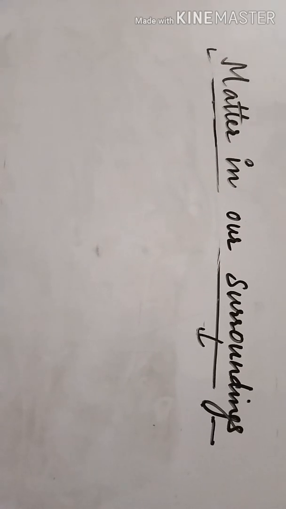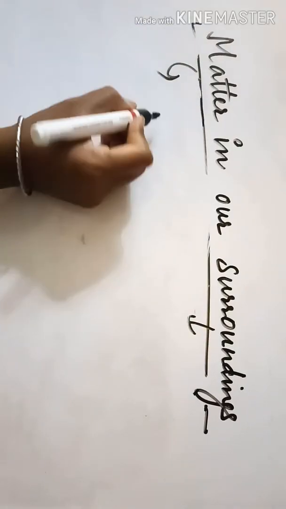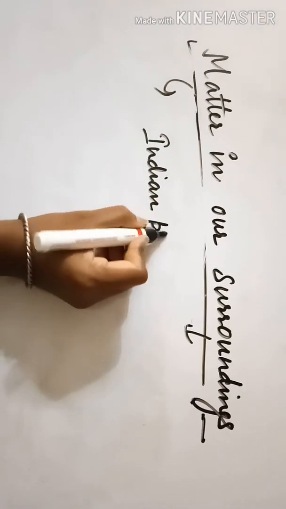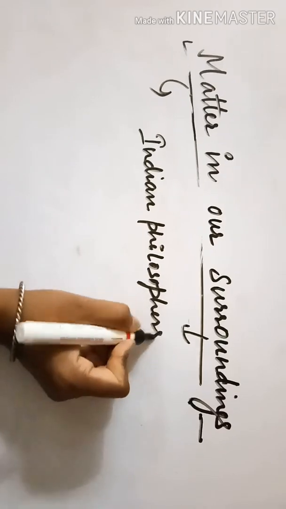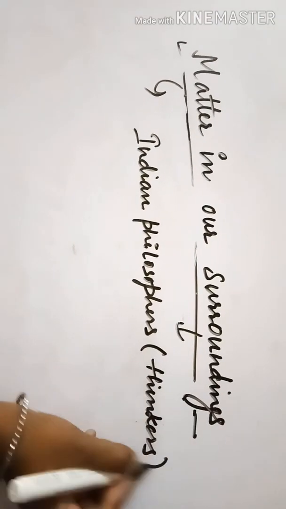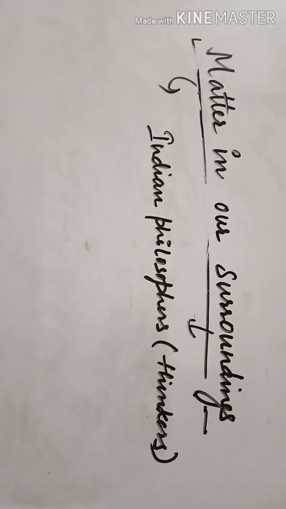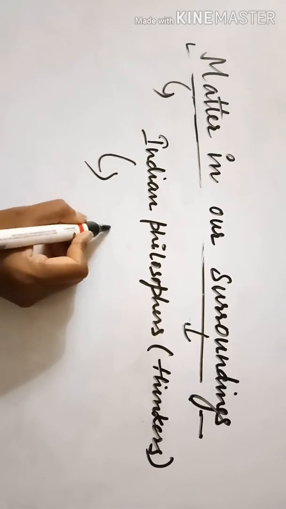So people were very curious from the ancient times. They also classified matter. According to Indian philosophers, or you can also say thinkers, matter, meaning anything, was made up of 5 things, right? What was that?